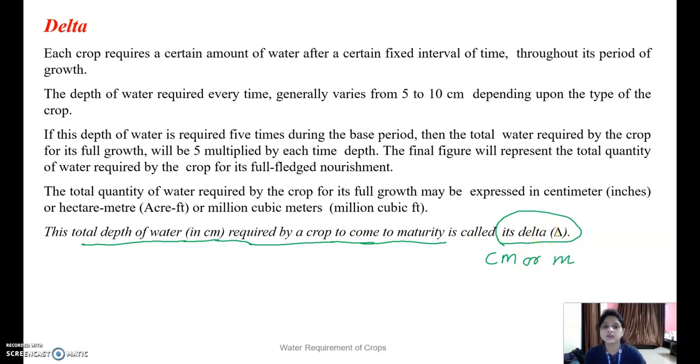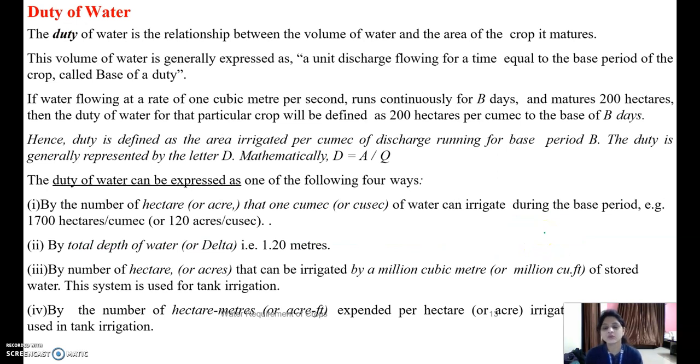The next one is duty. Duty is the most important term, which states the relationship between the volume of water and the area of crop matured. The volume of water is measured in meter cube per second.